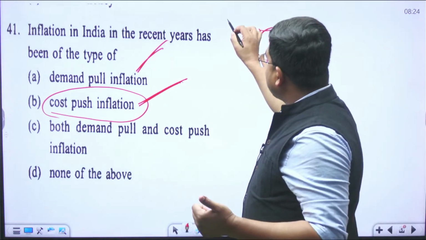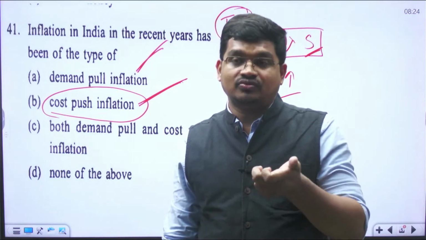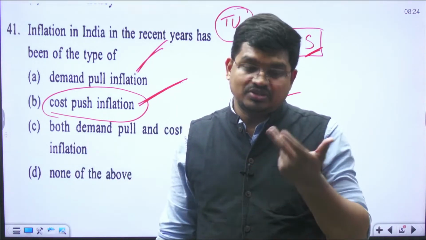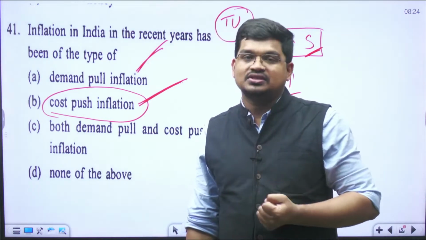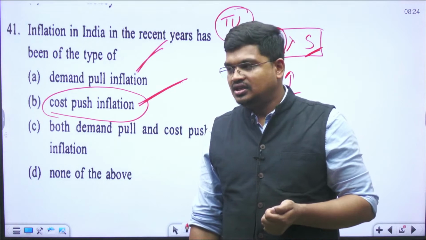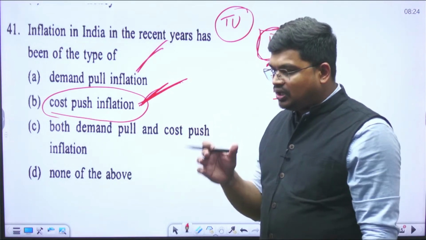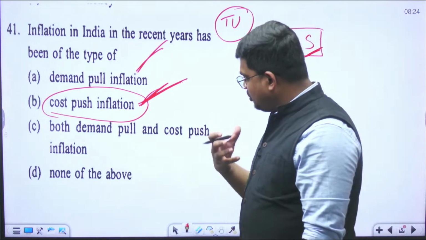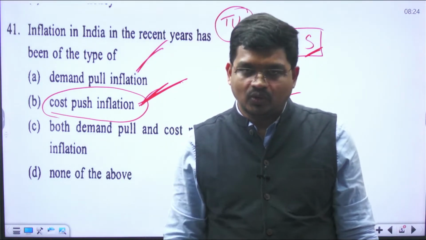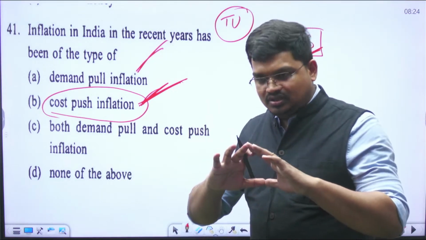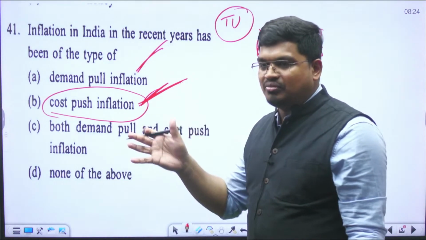सपोज वहां की जो ट्रेड यूनियन है उसने डिमांड किया वेजेस को बढ़ाने के लिए, so wages is a significant amount of what we call share in the cost of production, उसके वजह से भी बढ़ सकती है. सपोज इंक्रीज इन द प्राइस ऑफ पेट्रोलियम प्रोडक्ट्स, उसके वजह से भी बढ़ सकती है. इलेक्ट्रिसिटी की प्राइस बढ़ गई, उसके वजह से भी बढ़ सकती है. तो इसको हम लोग क्या बोलेंगे? कॉस्ट पुश इन्फ्लेशन, right. One is demand pull, another one is the cost push inflation. Okay, so basically, broadly the causes behind inflation is, one is either demand pull, another one is the cost push inflation, demand and supply side.